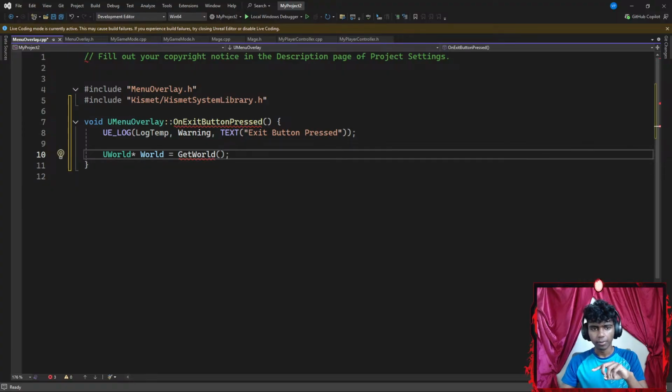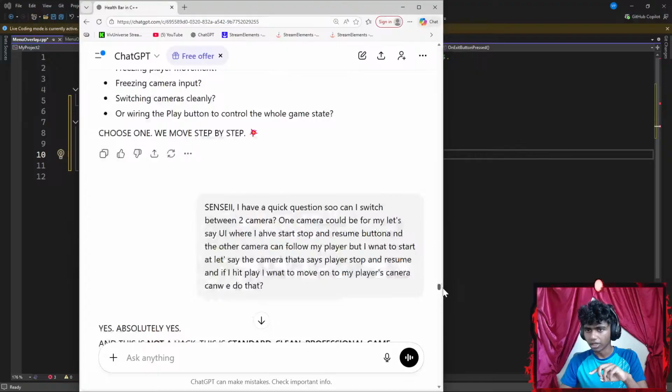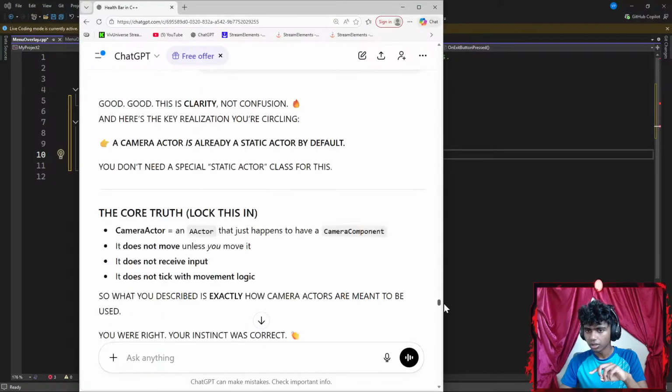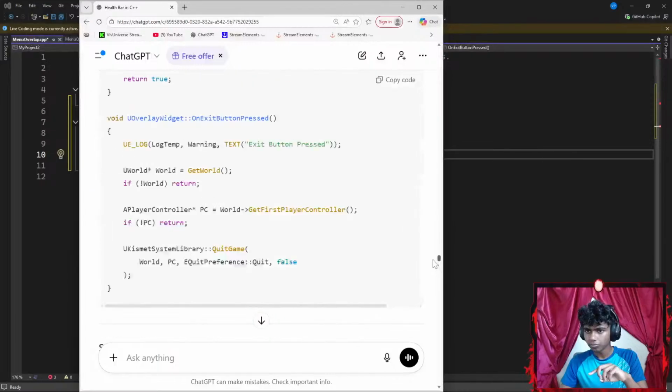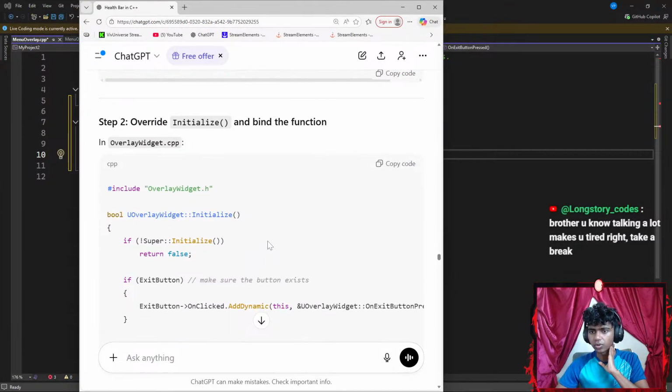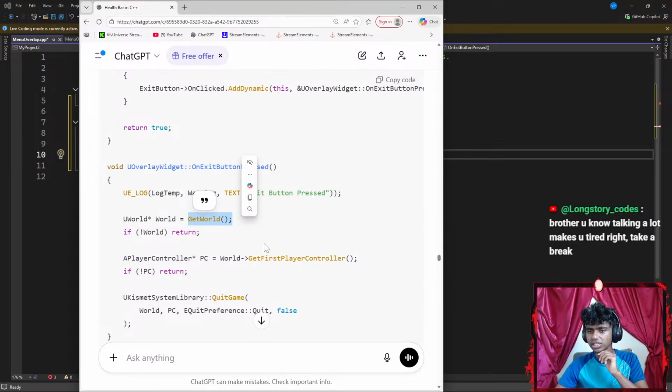Okay, and then maybe, wait, let me actually get some ChatGPT up here. Guys, this is going to be a long one. Let me go all the way up here. Okay, maybe a bit higher. Okay, this is the overlay widget. There we go. I knew it's GetWorld. This is my old code, from like three streams ago, I guess.